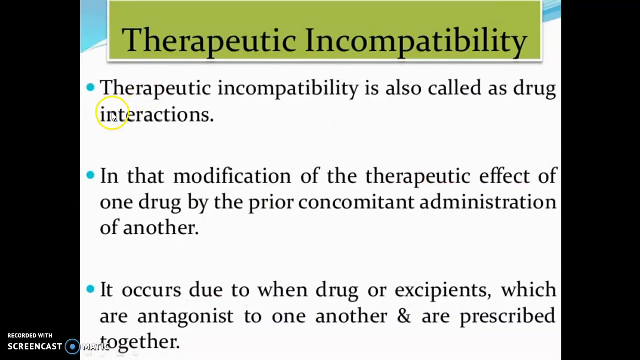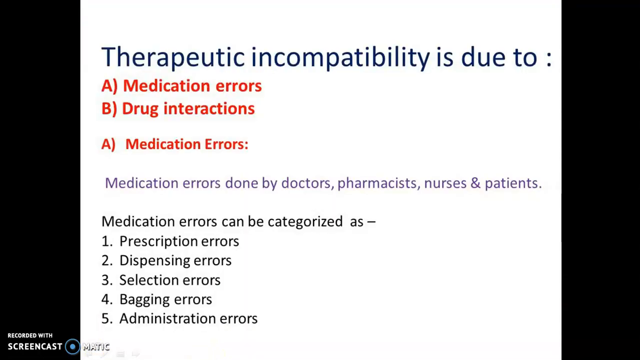Therapeutic incompatibility is also called drug interactions, in which there is modification of the therapeutic effect of one drug by the prior concomitant administration of another. It occurs when drugs or excipients which are antagonistic to one another are prescribed together. The therapeutic incompatibility is due to medication errors.